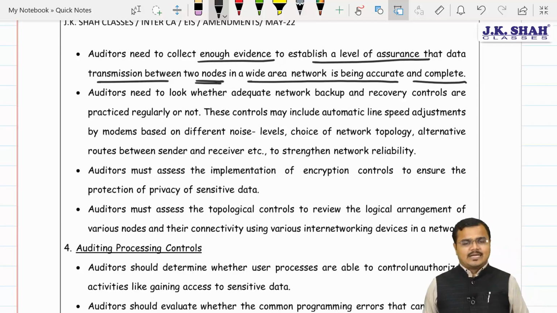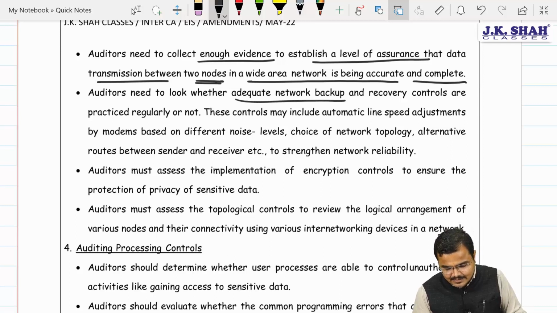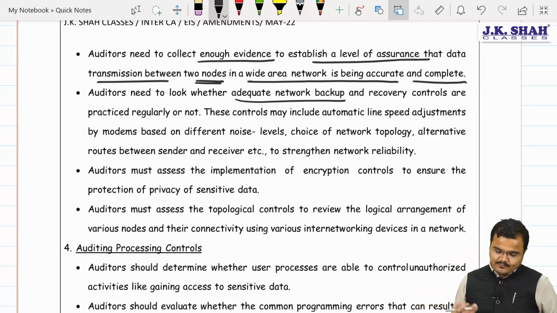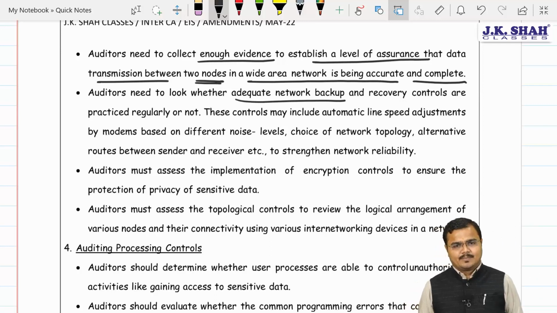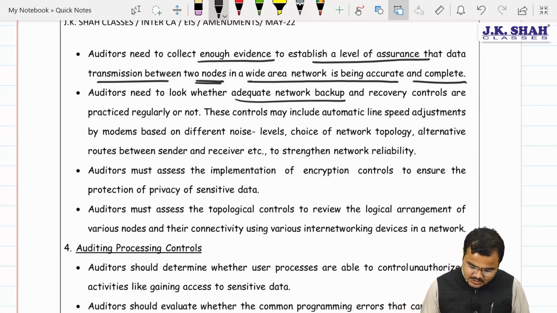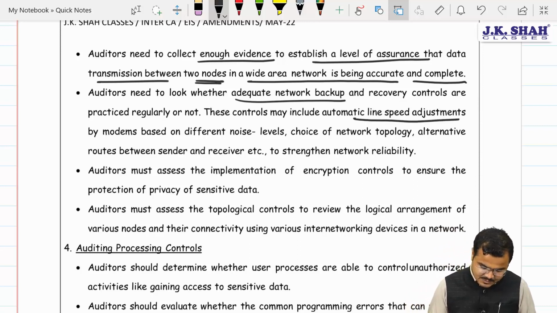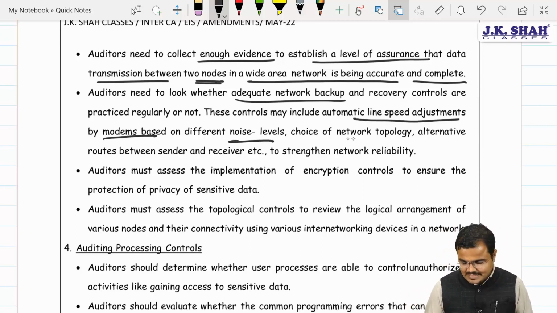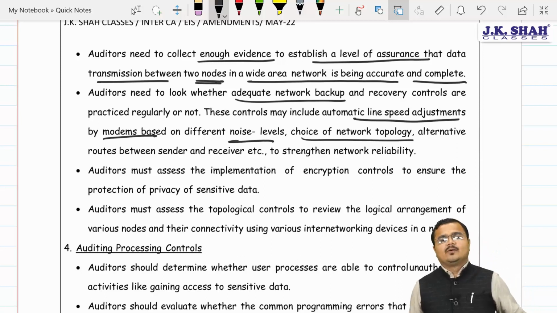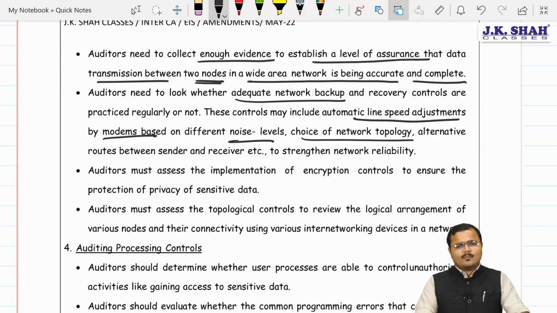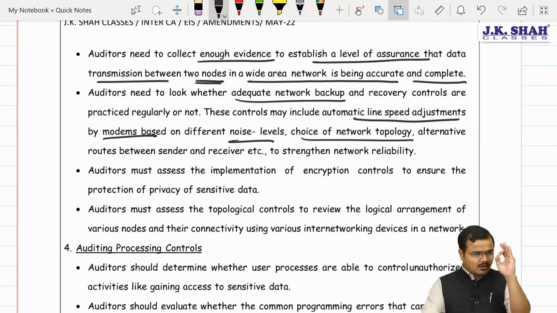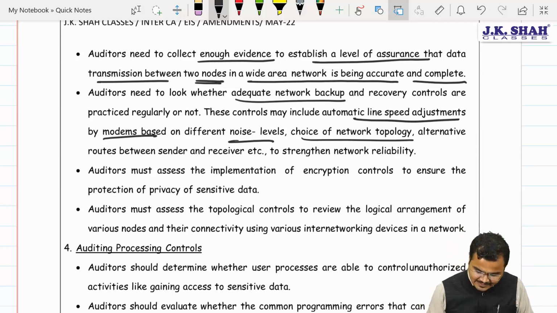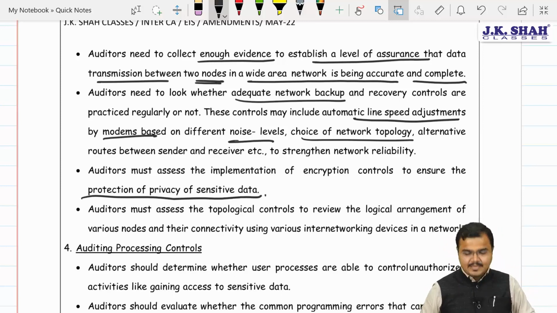Further, chartered, we must ensure that adequate network backup is there. If the primary network is not working, we must have a secondary network system. We should also have controls that include automatic line speed adjustments for modems based on the noise level and the choice of network topology. We just would like to make sure one thing: my communication should be smooth and error free, ensuring that all the data is transferred privately and privacy is maintained. Yes, sir.